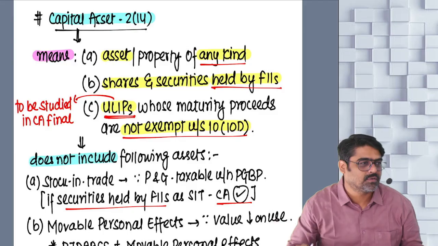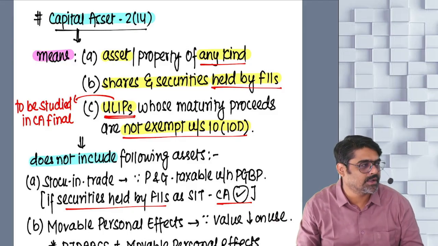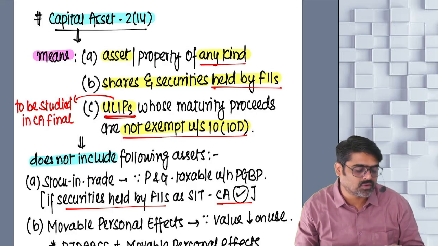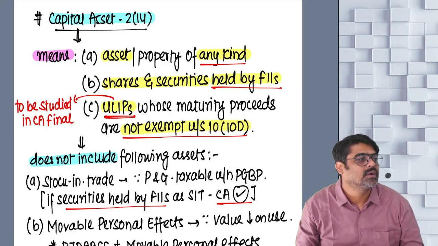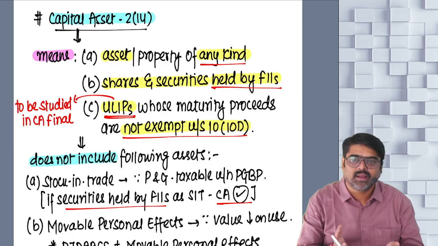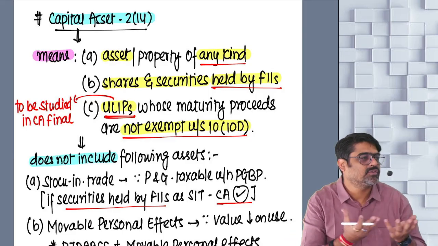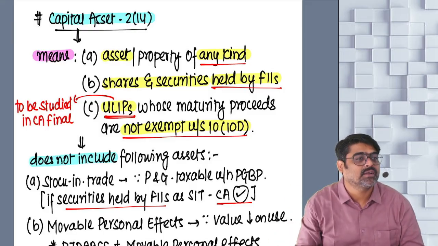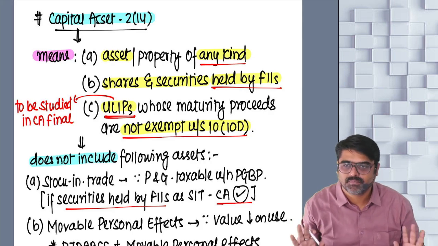They were saying, no, we don't want to come to your country. We don't want to buy the shares and securities of your companies. Why? Because the moment we buy and the moment we sell, you'll consider our income as PGBP income and you're going to charge tax at normal rates.